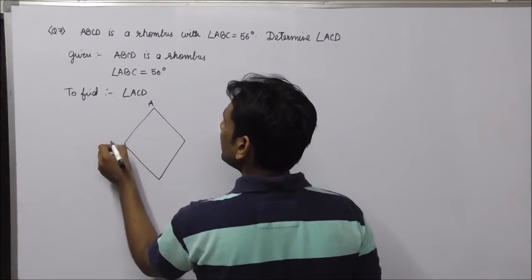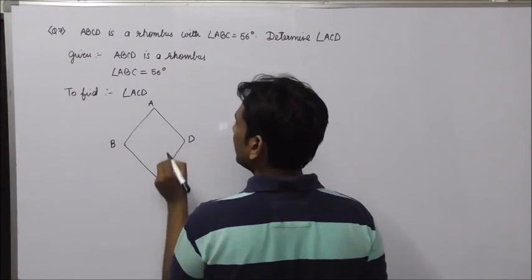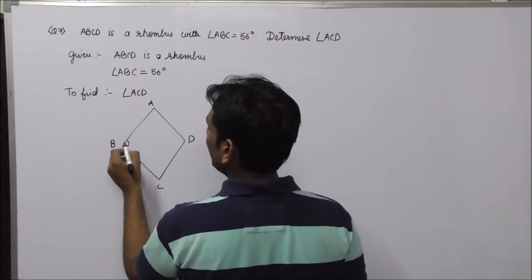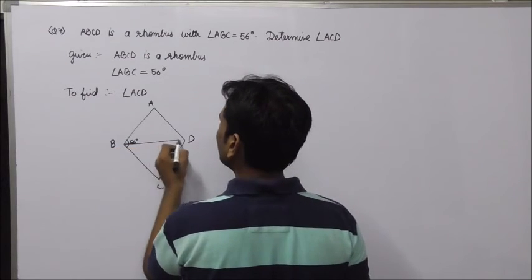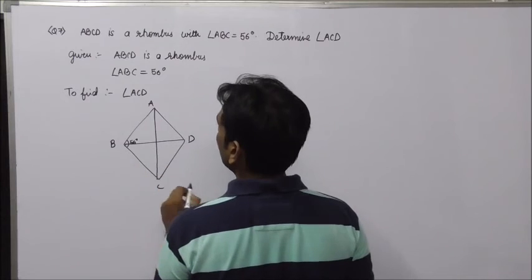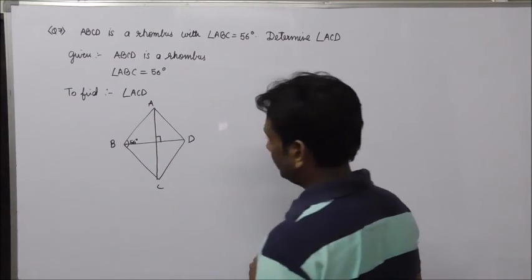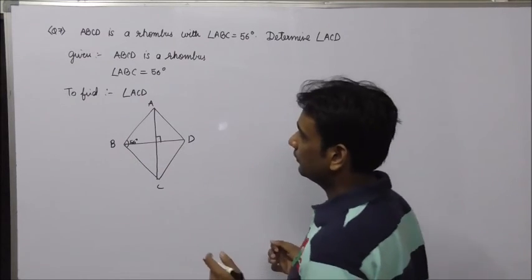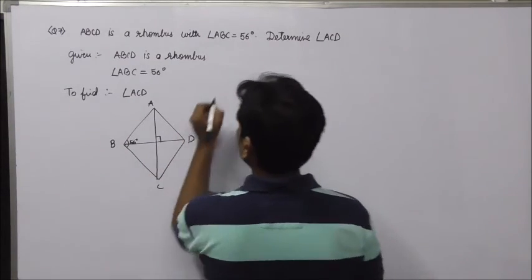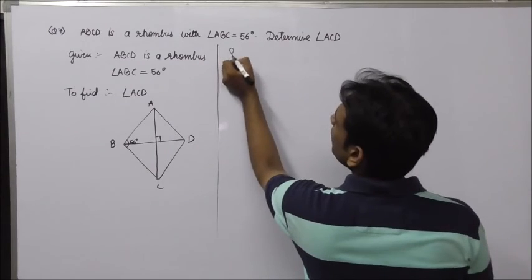ABCD is a rhombus with this angle 56 degree. We need to find angle ACD. Let us start the solution.